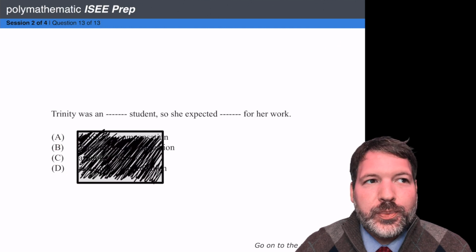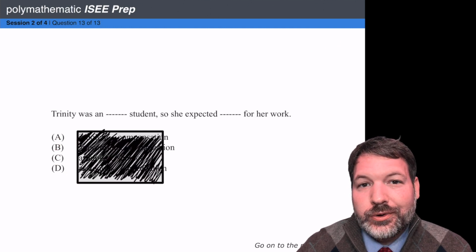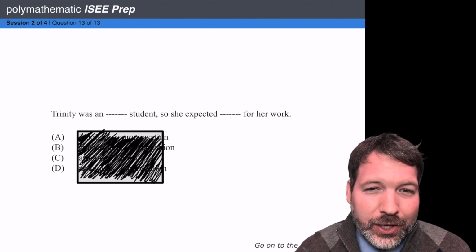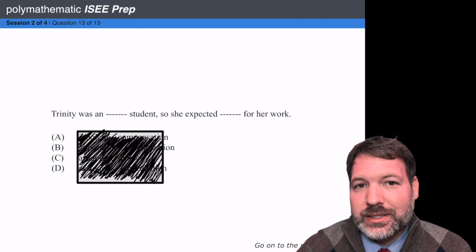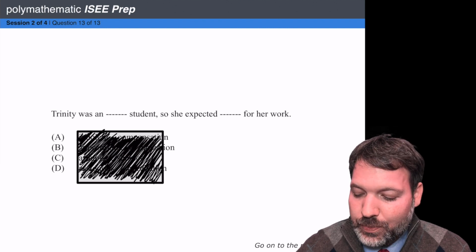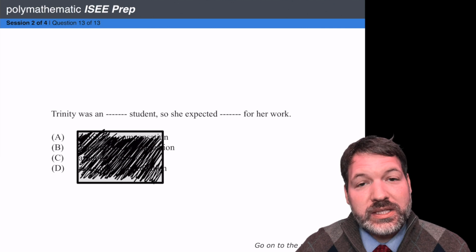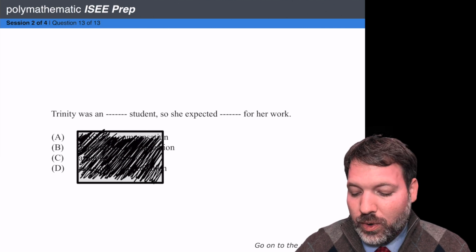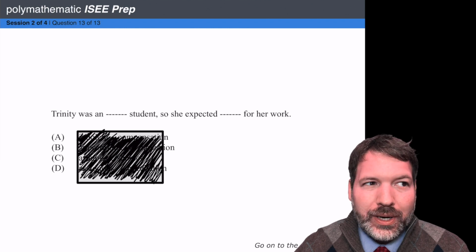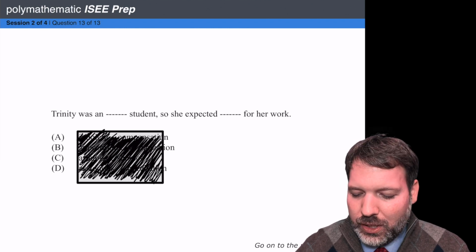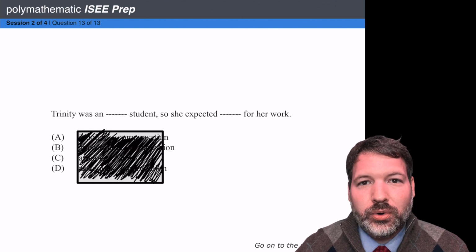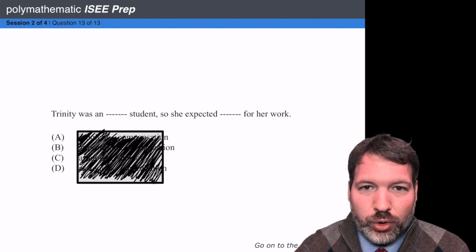Now I said for the most part, with these two blank sentence completions, you can use the same strategy as with one blank sentence completions, but that's not 100% true. Consider something like this last problem, number 13. Trinity was a blank student, so she expected blank for her work. In this case, I could fill this in with something like, Trinity was an excellent student, so she expected praise for her work. But I could just as easily say, Trinity was a terrible student, so she expected rejection or censure for her work or something.